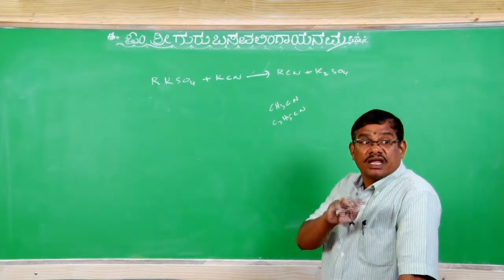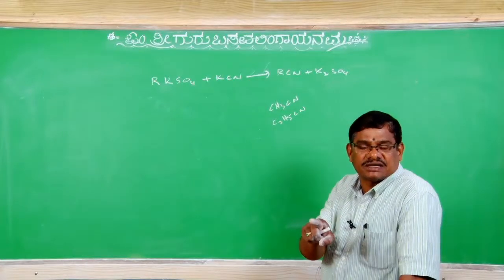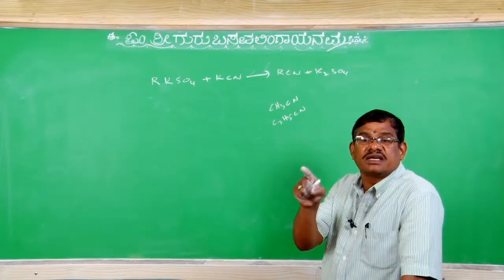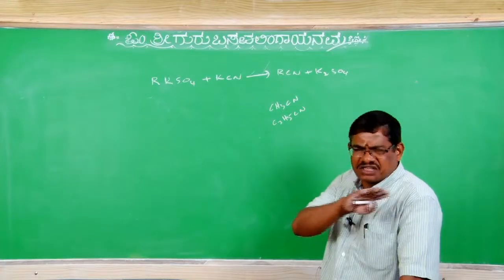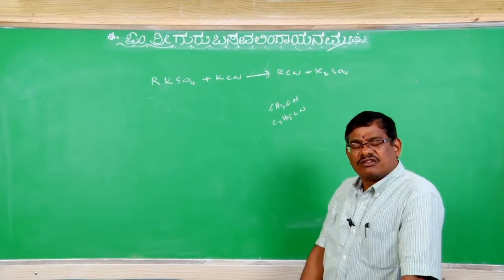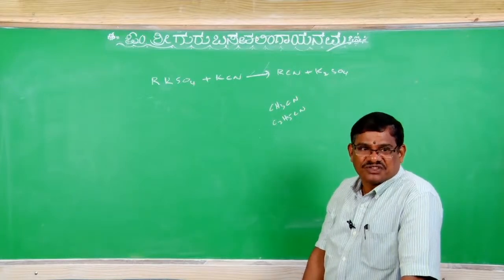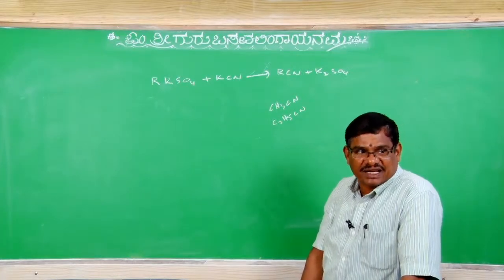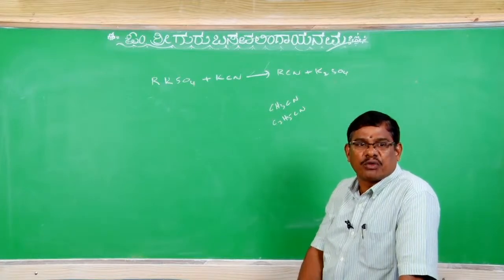For melting point, cyanides containing an even number of carbon atoms have higher melting points than those containing an odd number of carbon atoms. In general, you remember, right? With an even number of carbon atoms, symmetry is more. If the compound is symmetric, the melting point will be more; if unsymmetric, the melting point will be less.